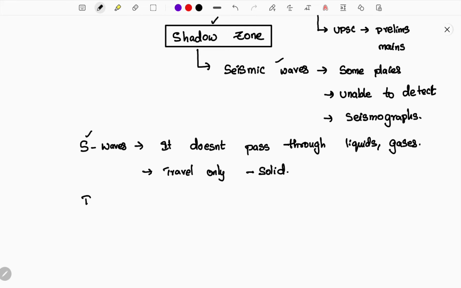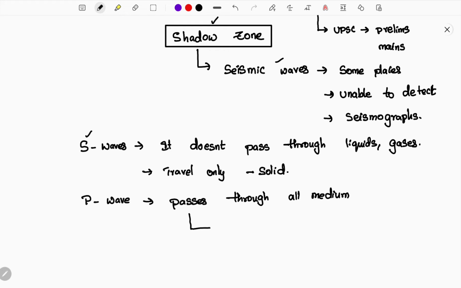Next, P waves. P waves pass through all mediums, which means they can pass through solids and also liquids. This is the property of P waves.